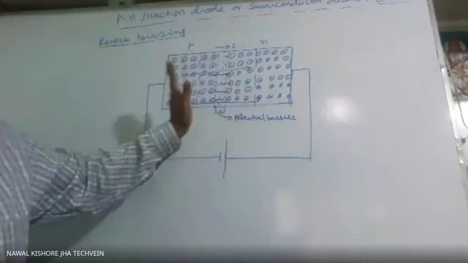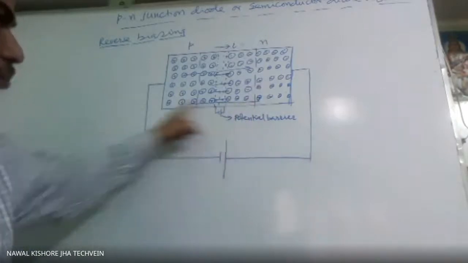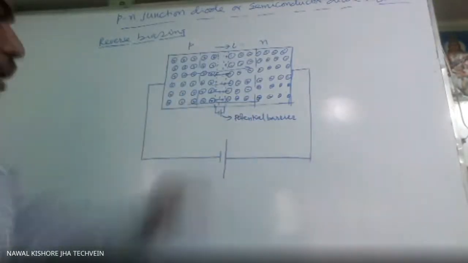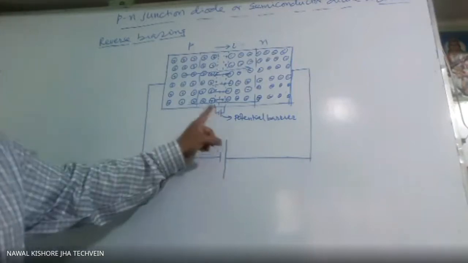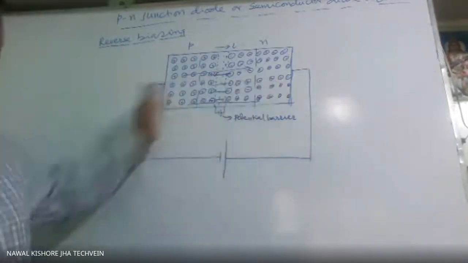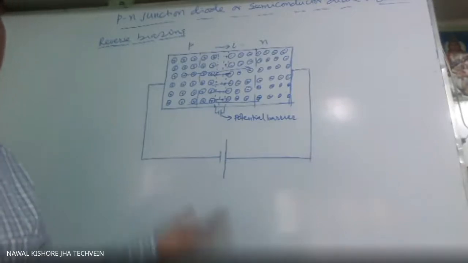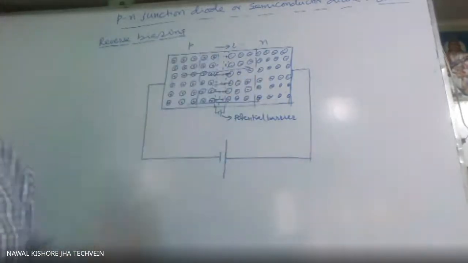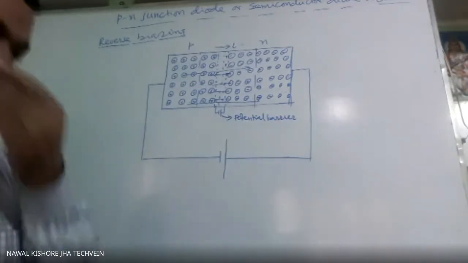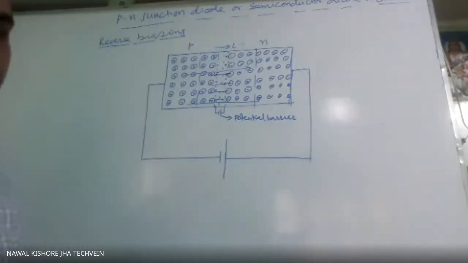Majority carriers are stopped. They are experiencing repelling force. Only this minority carrier will be supported by this potential, because this potential is in the direction of the potential barrier. So only minority carriers will be able to drift. So current will be due to minority carriers. Naturally, this current will decrease. In case of forward biasing, the current is of the order of milliampere. It will not be in the order of ampere because it is not a good conductor. When we are applying 1.5 volt or 2 volt, current will be of the order of milliampere.